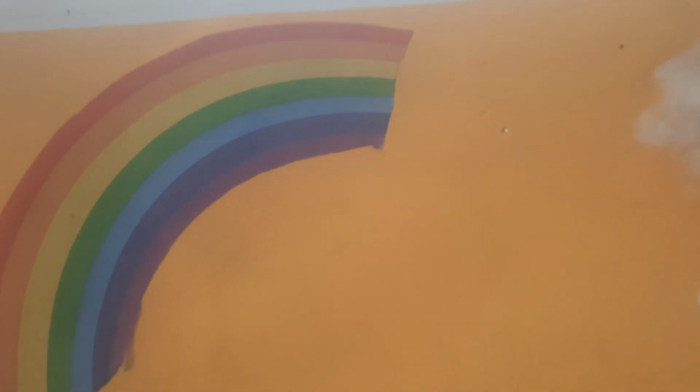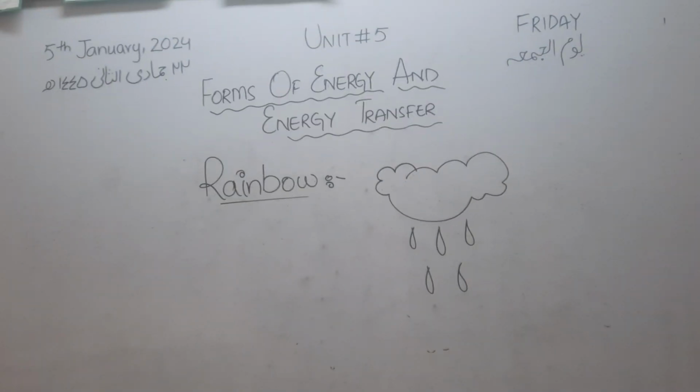If you are seeing that at the end there is the color which is called violet, then the next color is dark blue, that is called indigo, and after indigo there is blue, green, yellow, orange, and red. That is the particular arrangement of the rainbow. It means that the rainbow has seven colors, and those seven colors are violet, indigo, blue, green, yellow, orange, and red.